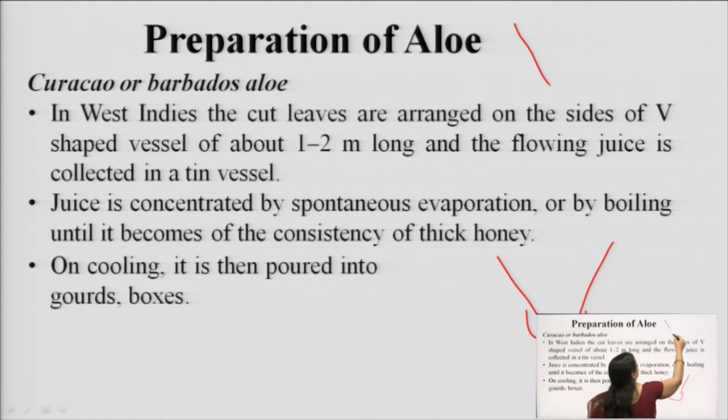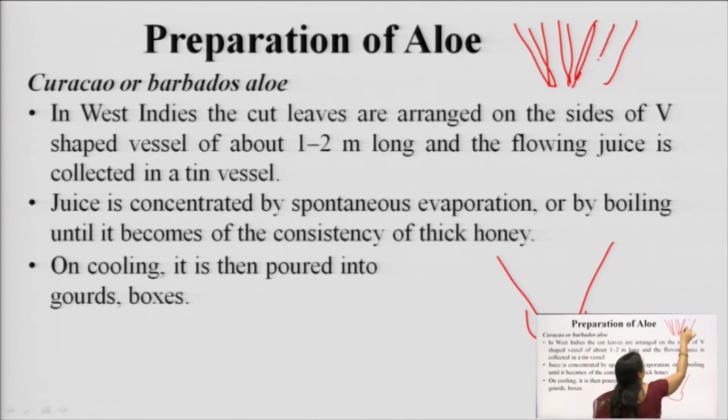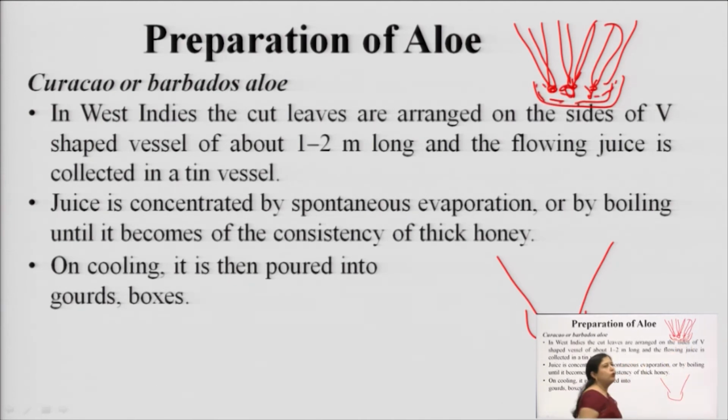So, the aloe leaves are arranged in a circular pattern and we cut these leaves. From the cuts the juice starts oozing out, and in the tiny vessel all the juice is collected. Then it is allowed to spontaneously dry, or sometimes it is boiled to a thick consistency like that of honey. When it is cooled, it is stored or poured in a gourd or a box.